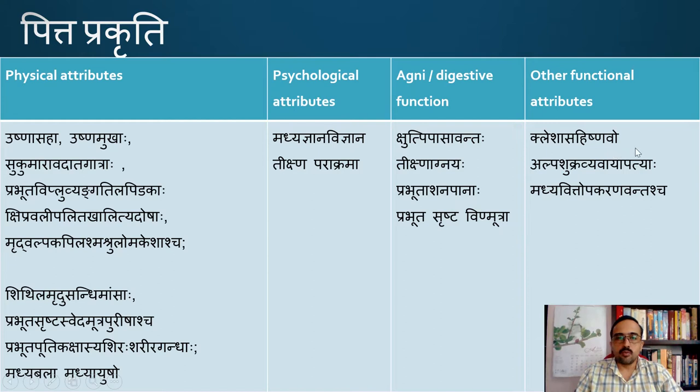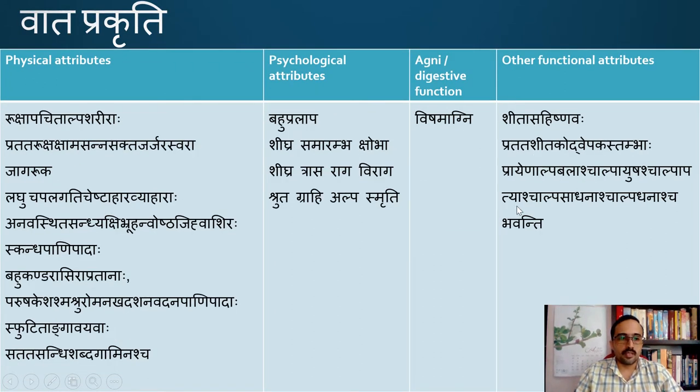Other attributes: these individuals will be Klesha Asahishnavo, so they cannot tolerate hardships that much compared to Kapha Prakriti. Alpa Shukra Vevaya Patyaha, so their sexual activity will also be less compared to Kapha, and even progeny will be less compared to that of Kapha. Madhya Vittobhagaranavantascha. Even their financial status, etc., will be of Madhya nature. So that is regarding Pitta Prakriti.